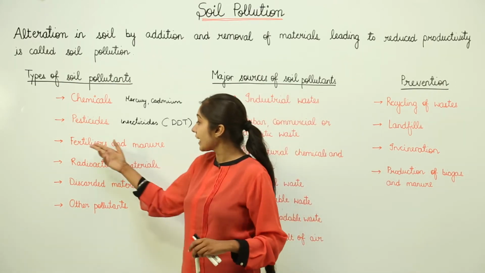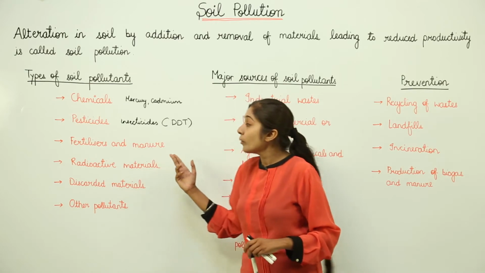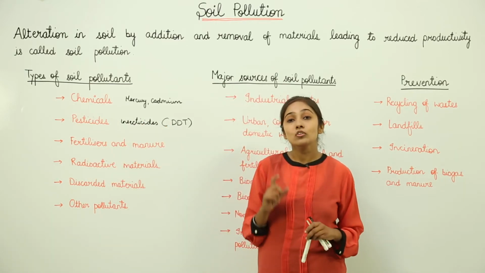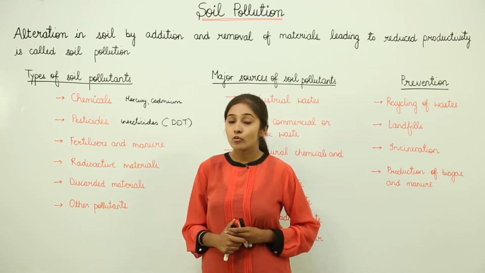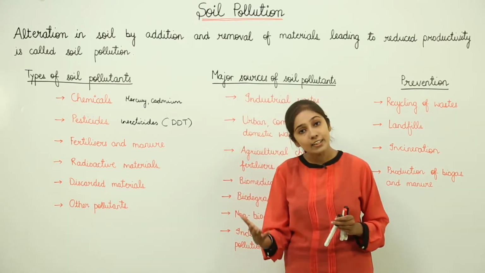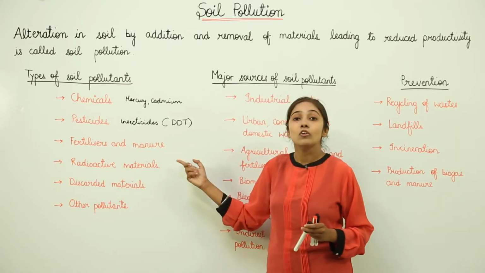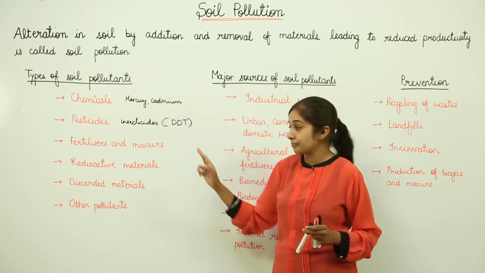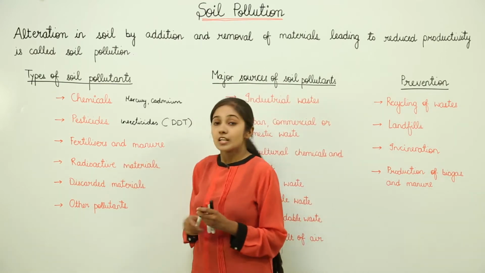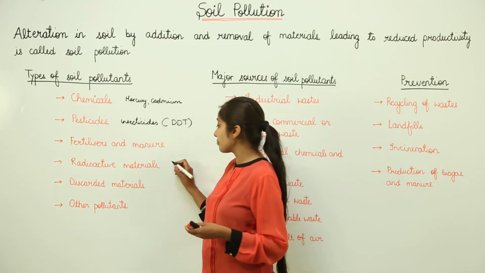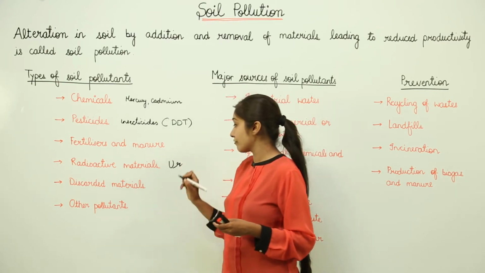Next, we have fertilizers and manure. When excess of fertilizers and manure are used, they also lead to decrease in the quality of soil, leads to decrease in the fertility of the soil. So, excess of fertilizers and manure can also lead to soil pollution. Then radioactive materials. What happens? The radioactive materials, during mining operations, for example, uranium, is a radioactive element.